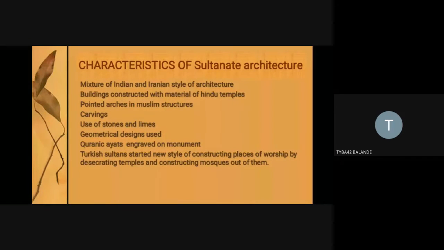All these monuments were constructed in the spirit of laziness, because all the buildings were constructed with the material of Hindu temple ruins. So basically what they did, all the rulers, whether it's the Lodhi dynasty, Alauddin Khilji, Qutbuddin Aibak, Ghiazuddin Tughlaq, Firoz Shah Tughlaq, all the rulers we know, first destroyed.